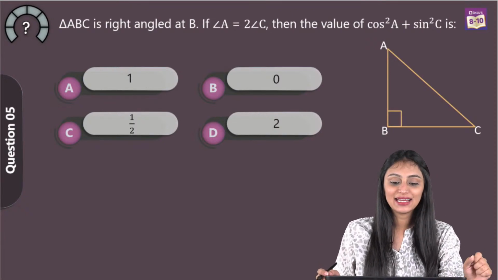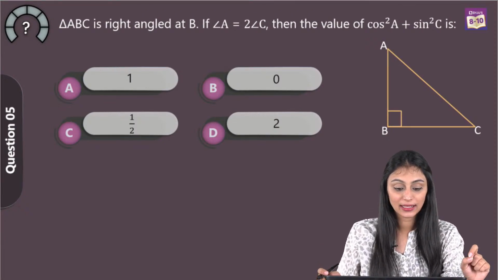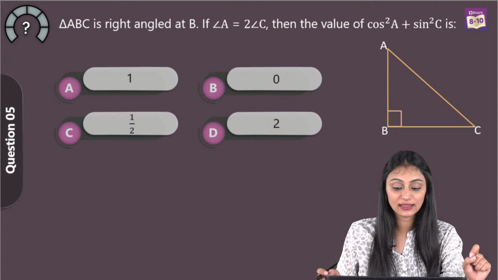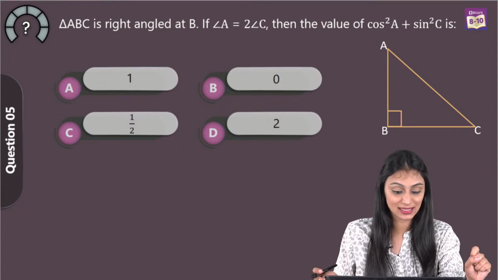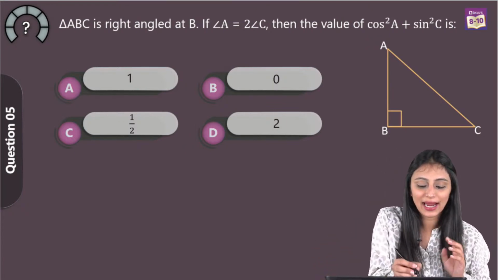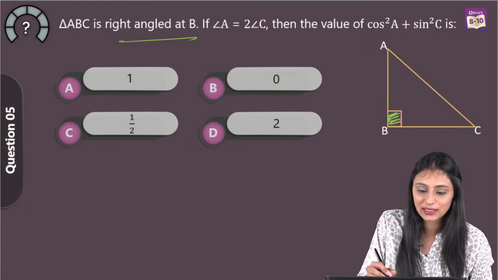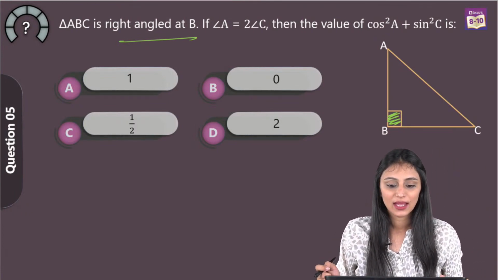Triangle ABC is right angled at B, right? And if angle A is twice of angle C, then the value of cos square A plus sin square C is. What we have here? We have a right angled triangle. It is right angled at B. This is 90 degree, right?